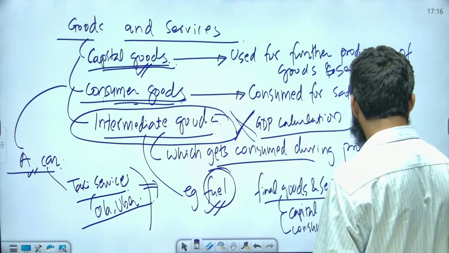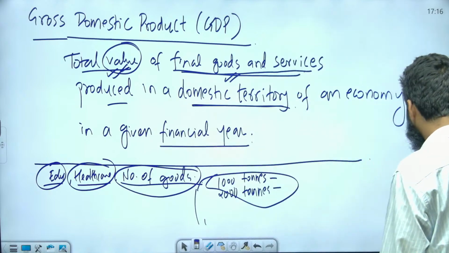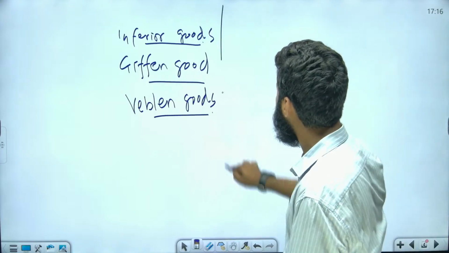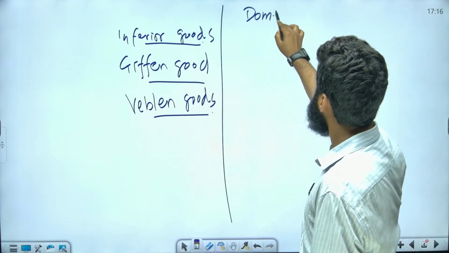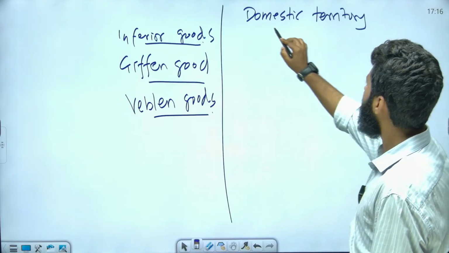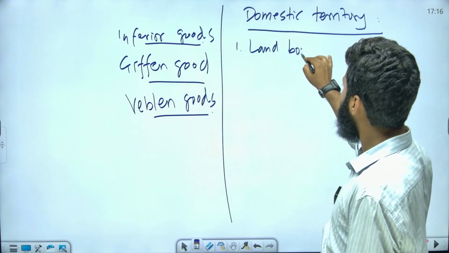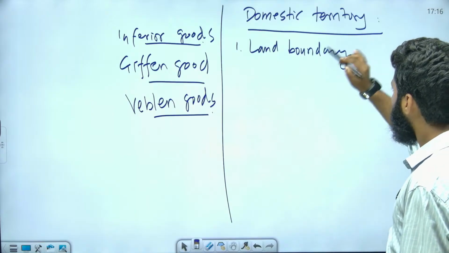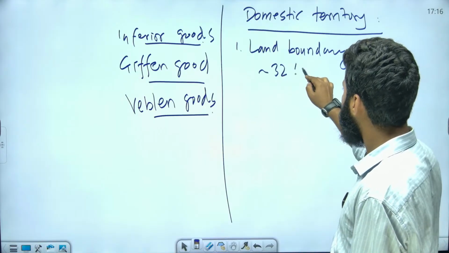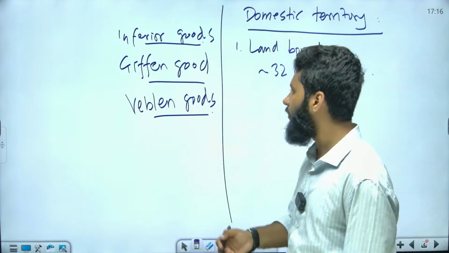Now let's understand one more parameter here, that is, in the domestic territory. So what do we mean by domestic territory of a country? Domestic territory includes the land and sea boundary. The land boundary completely, whatever land area we have, approximately 32 lakh square kilometers, is part of the domestic territory.